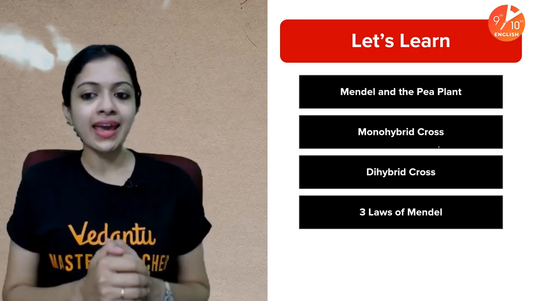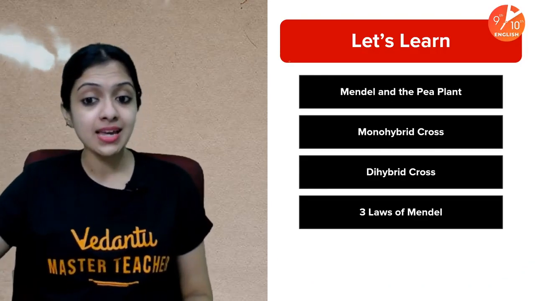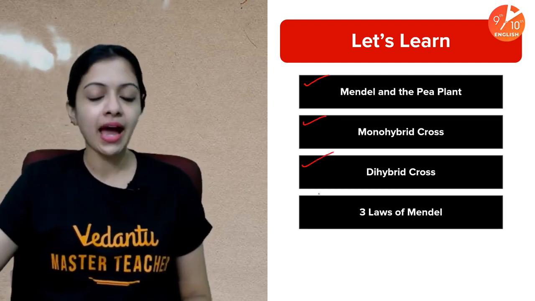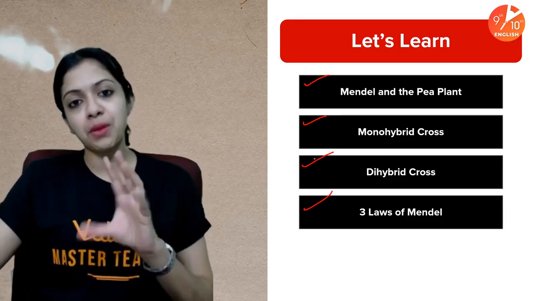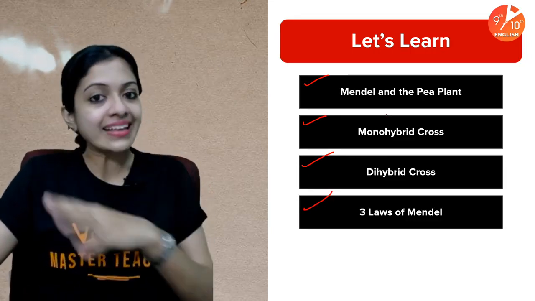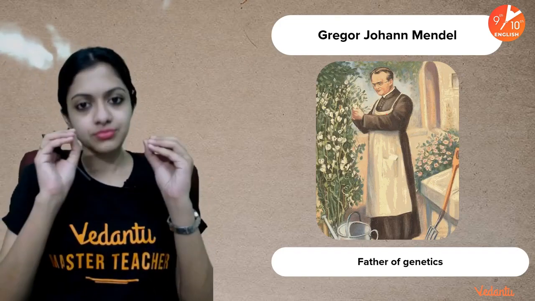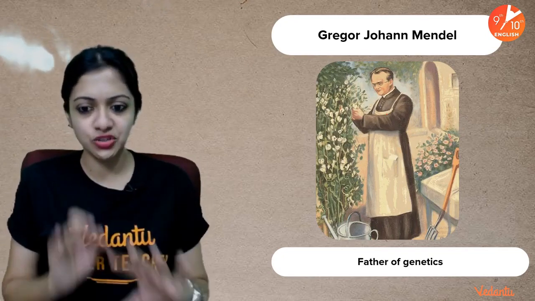Okay, so today let's learn about Mendel and the pea plant, about the monohybrid cross, dihybrid cross, and the 3 laws of Mendel. Children, I really hope that you have come prepared for this session by being thorough with whatever we discussed in the last session, because all of that terminology is very, very important. Today I won't have the time to explain each of those terms in detail, but rather I would be using them interchangeably. So in case there is any term that you find difficult to understand in today's session, it's basically because you're not thorough with what I told you in the previous session. So I would suggest go back to that video and watch it and then come back to this.